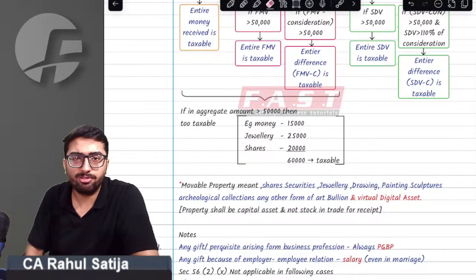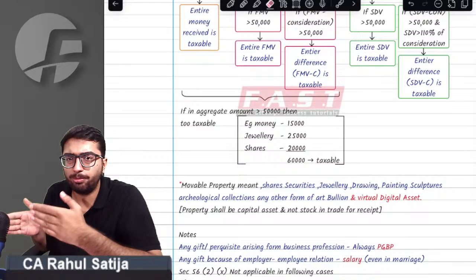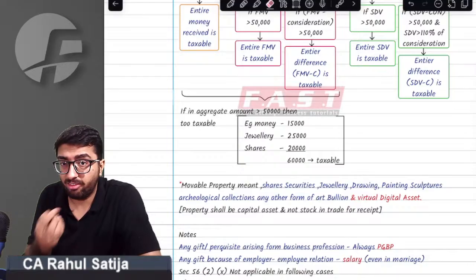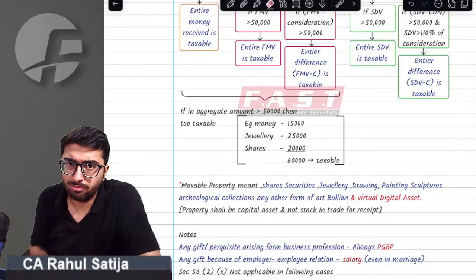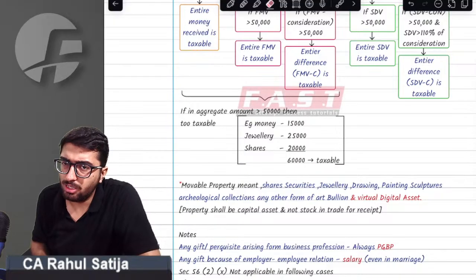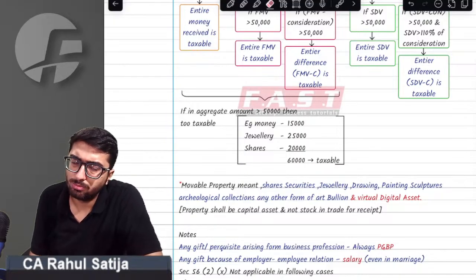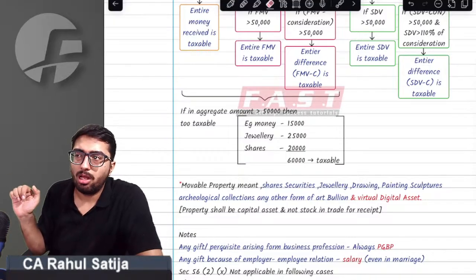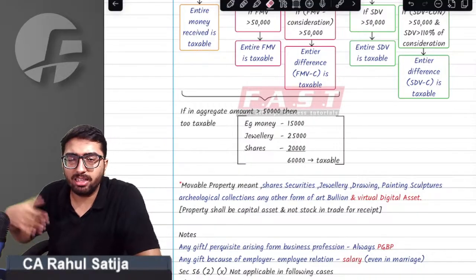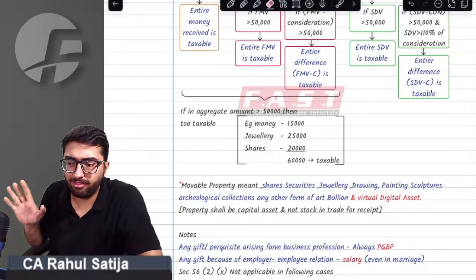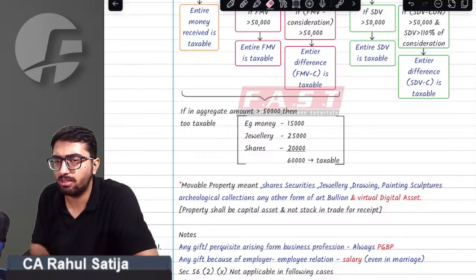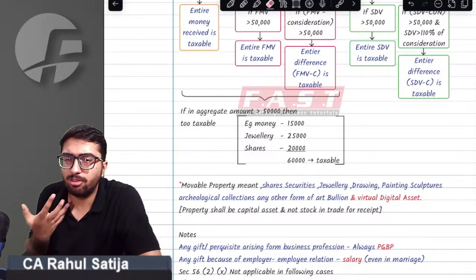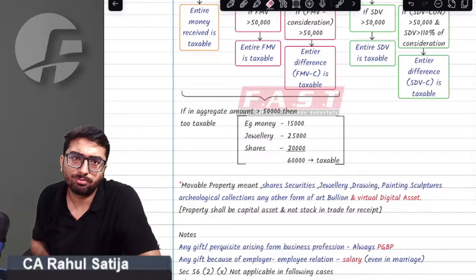So there is also a third condition. First condition we studied: you have to check the aggregate of cash and movable property. Second condition we studied: what is immovable property. And third condition is, sir, whenever you receive anything as a gift, that should be a capital asset for you. Means, for example, I am receiving a land, either free of cost or at a very subsidized cost, much lower than FMV or SDV. Such land, if it is held as a capital asset for me, then only it is taxable under IFOS.